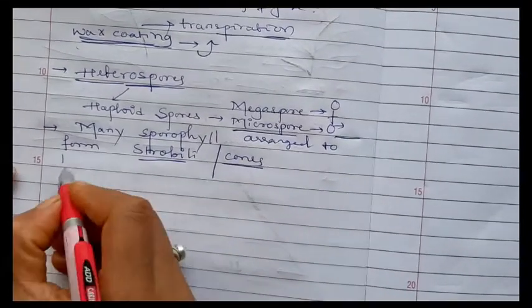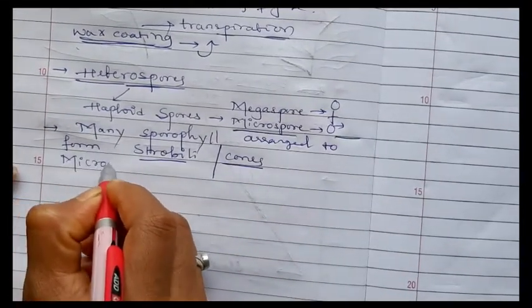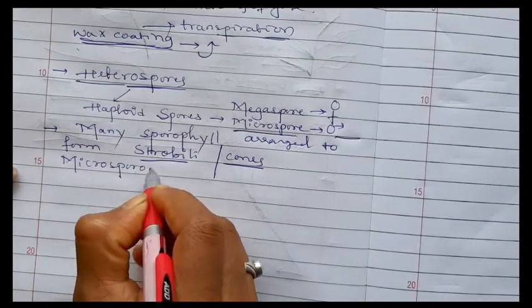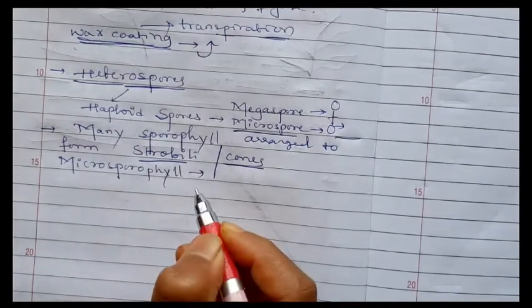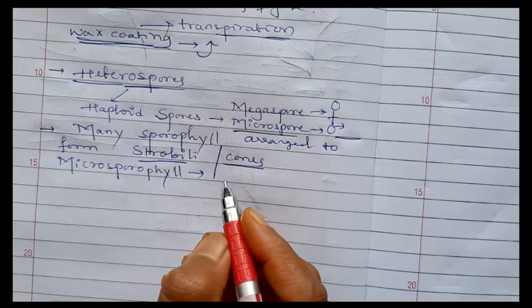Microsporophyll, a sporophyll which produces the microspores.